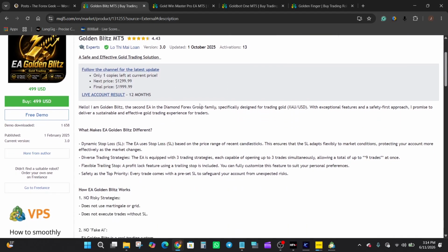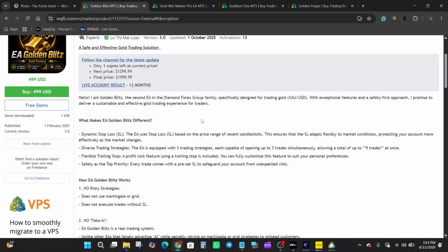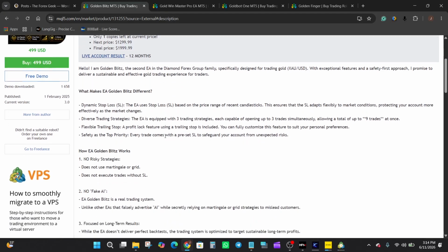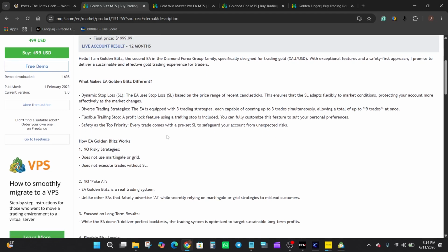As I scroll through the description, Golden Blitz is presented as a gold focused trading solution designed specifically for XAUUSD. The recommended working time frame is M15, and the overall theme throughout the page is a strong focus on risk management and long-term sustainability rather than pursuing aggressive short-term results.